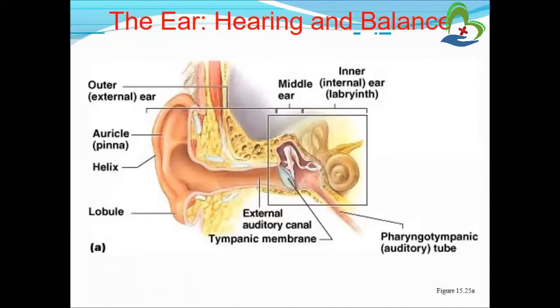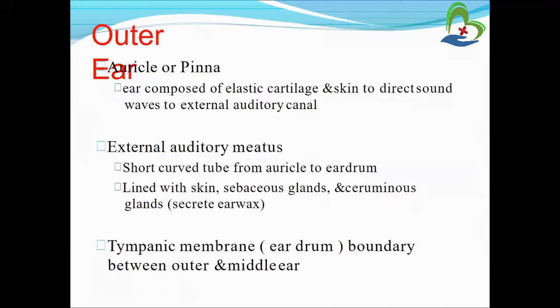See again in this figure, this is the external auditory canal, and this is the tympanic membrane. Okay, so this is about the outer ear.